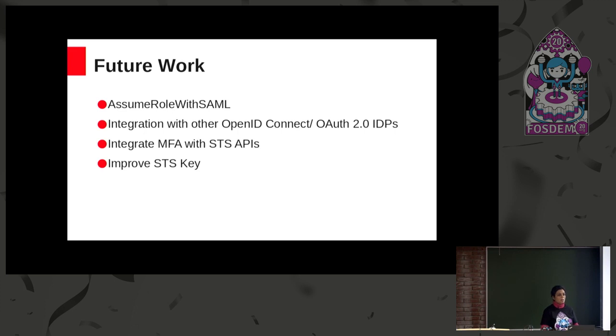And there is an STS key which is used to encrypt the session token. So that also needs a lot of improvement. Currently it is just an ASCII string, but we need to look at providing binary and other kinds of keys that will be helpful in encrypting the session token.